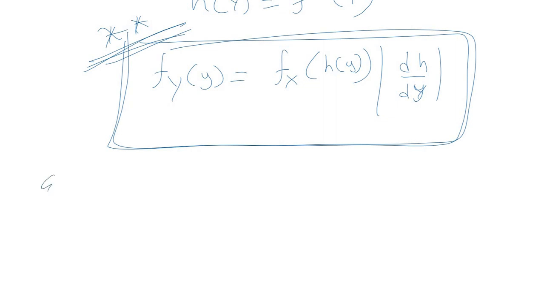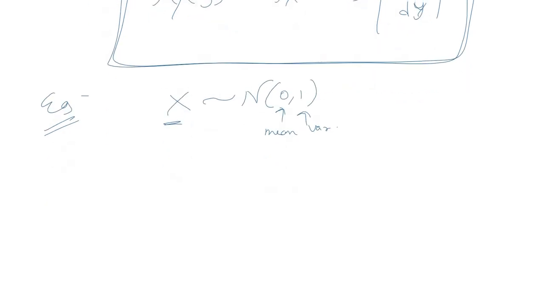Alright, let's take a very simple example. We have a Gaussian distributed random variable with mean 0 and variance 1. This is the x random variable, which is Gaussian distributed with mean 0 and variance 1. We have another random variable y which is equal to e raised to power x. That means y is a function of x, right?